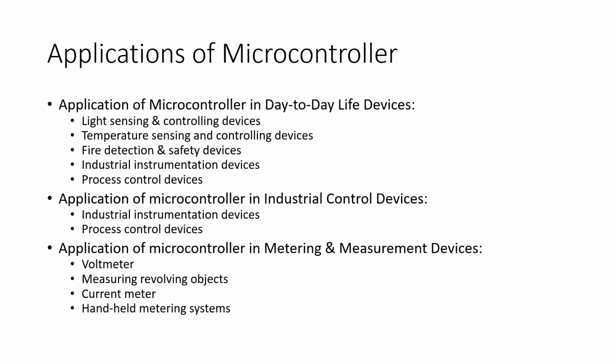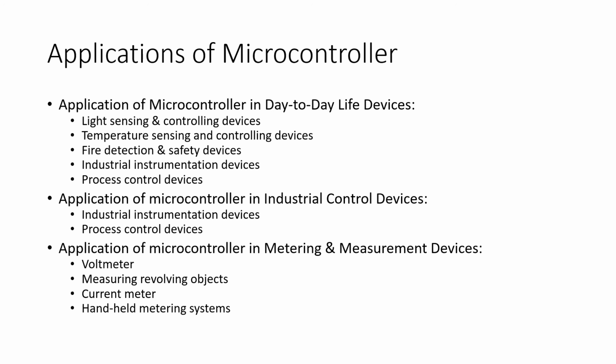So the applications of microcontrollers in day-to-day life devices: light sensing and controlling devices. The second one is temperature sensing and controlling devices. Next one is fire detection and safety devices. Next one is industrial instrumentation. Okay, next one is process control devices. So these are the five areas where microcontrollers are majorly used. In industrial control devices, we can say industrial instrumentation devices and process control devices, we can have the application.